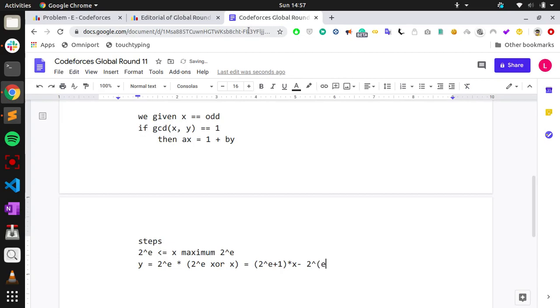This one you can easily observe, because say take x equal to some value. It will be easily observable, I think. 2 power e into, no, 2 is or x will be